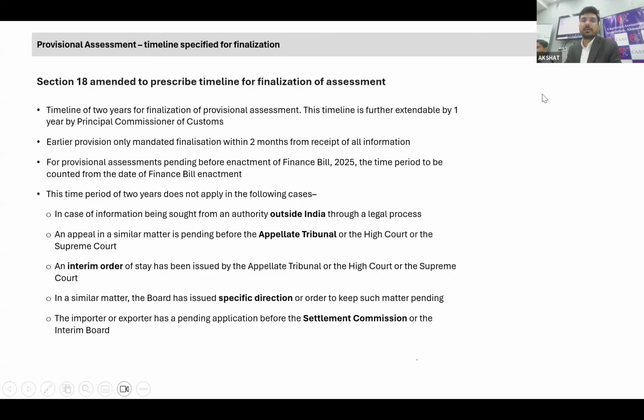As I said, another change is with respect to provisional assessment. A 2-year time limit has been provided. If I summarize and simplify the provision, 2-year time limit has been prescribed. Within 2 years, the provisional assessment will be concluded. The same is further extended by 1 more year in case it is not completed.